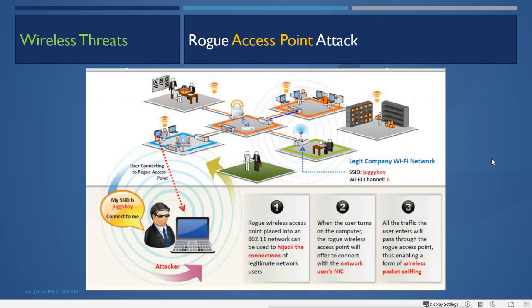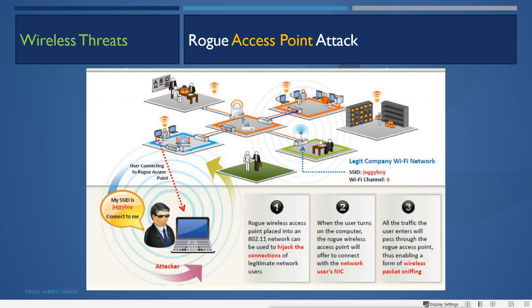Now first there is rogue access point attack. Now rogue access point attack, that means what? We have the normal access point available here, which is the legitimate access point of the company, and that SSID, let's say for example, is Jaggi Boy and the Wi-Fi channel number 6. So this is the legitimate network which is working like this. The name of the Wi-Fi is this, and it is working on channel number 6.